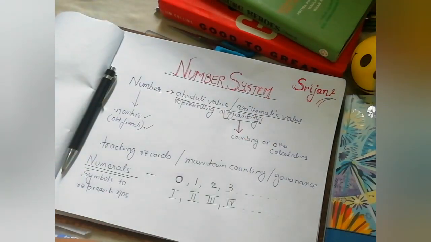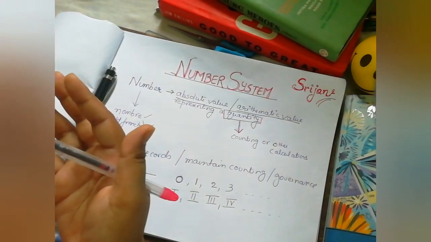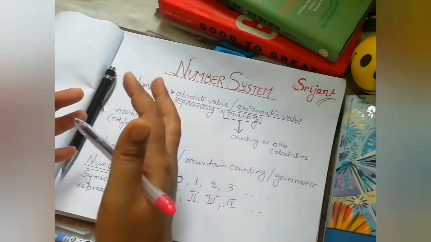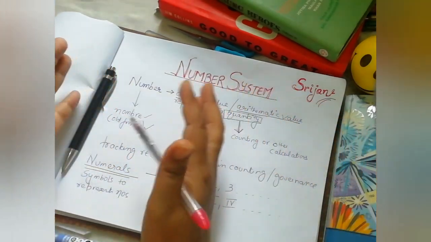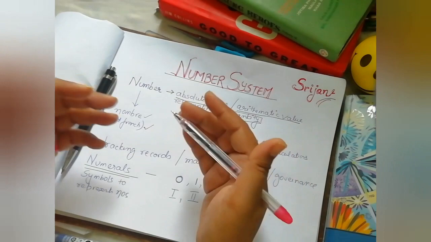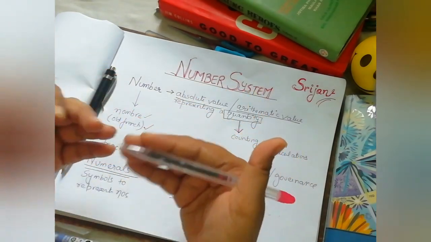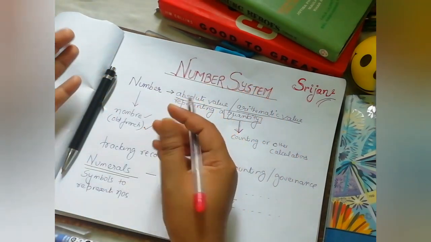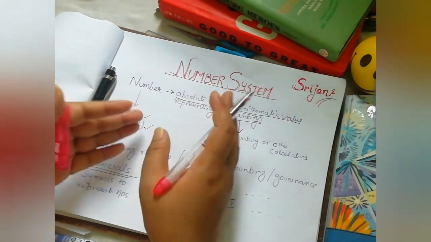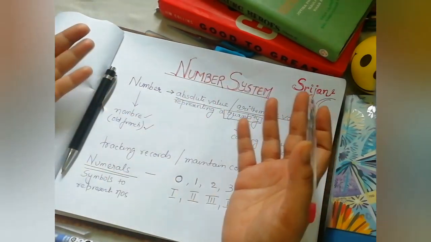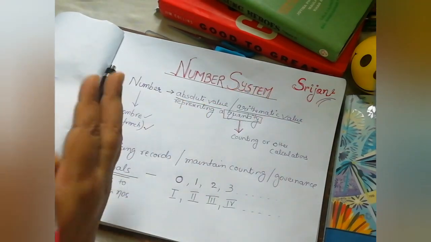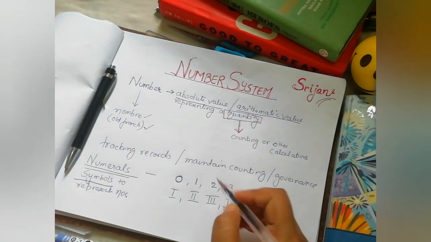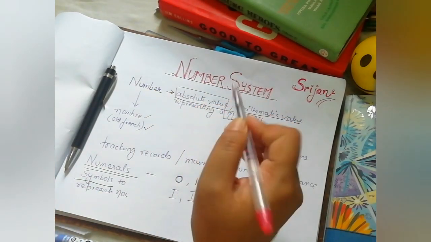That was the history. Also, we learn from history that in various parts of the world, when this evolution was happening, different types of numeral systems evolved during that time. Some of them we study at this point of time too. Some are very popular and some are still used in secluded places today. So what are these numeral systems? First of all, what are numerals? Numerals are nothing but symbols to represent these absolute values or quantities.